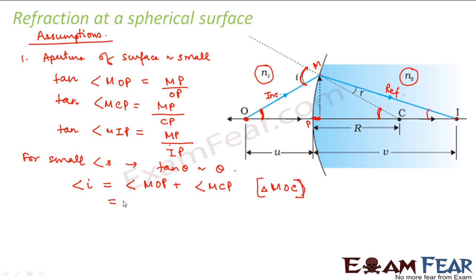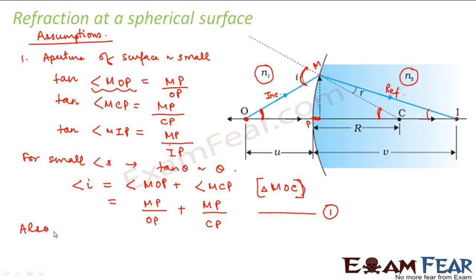Now, what is angle MOP? Angle MOP is nothing but tan angle MOP, because just now I mentioned that for small angles tan theta is theta. So tan angle MOP is angle MOP, which is equal to MP divided by OP plus angle MCP. Angle MCP is equal to MP divided by CP, right? So this is my first equation.